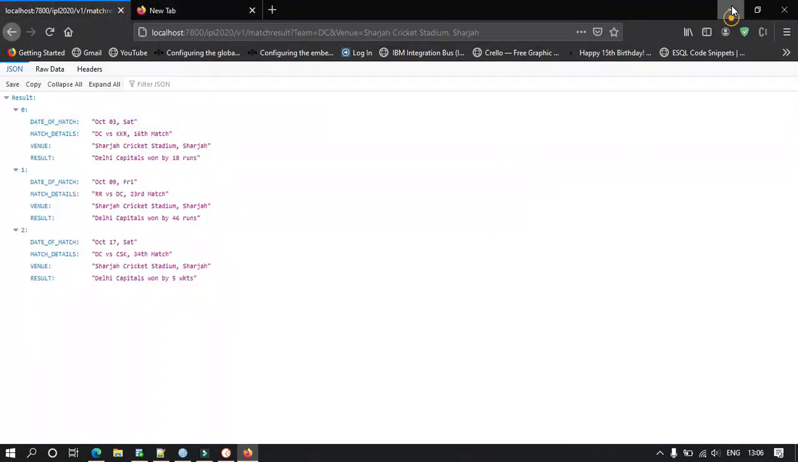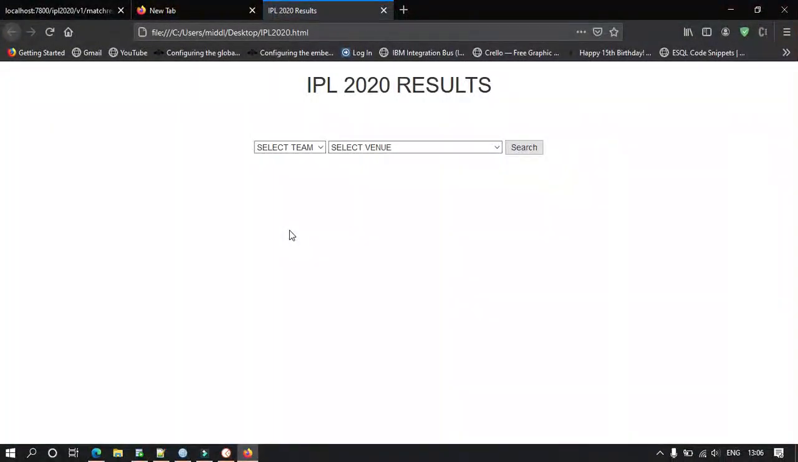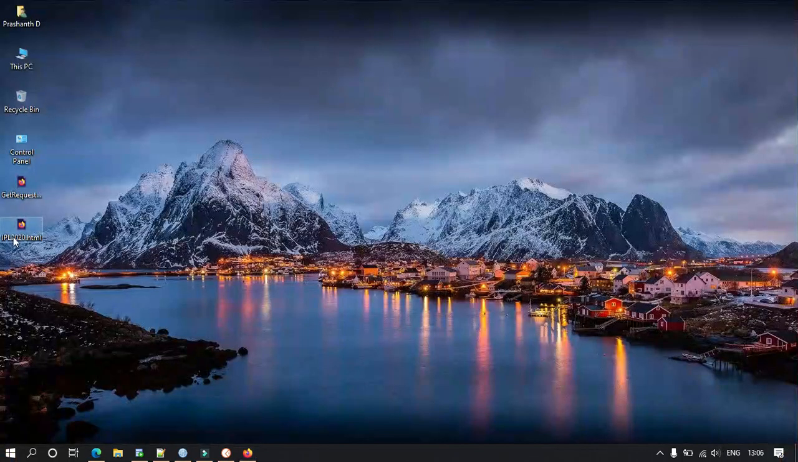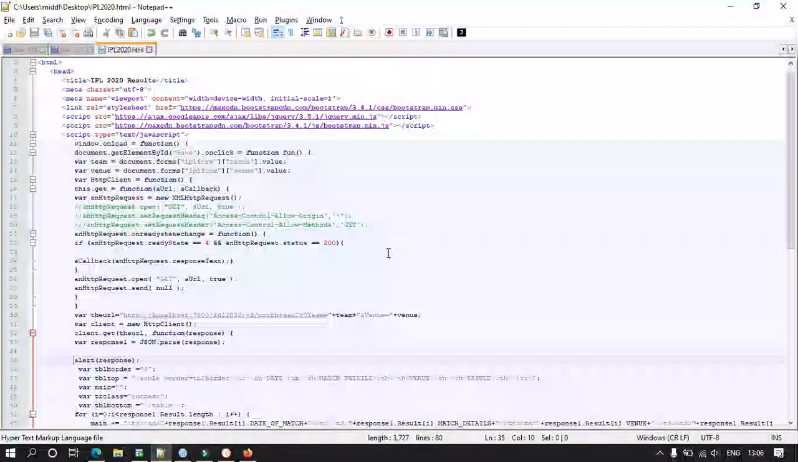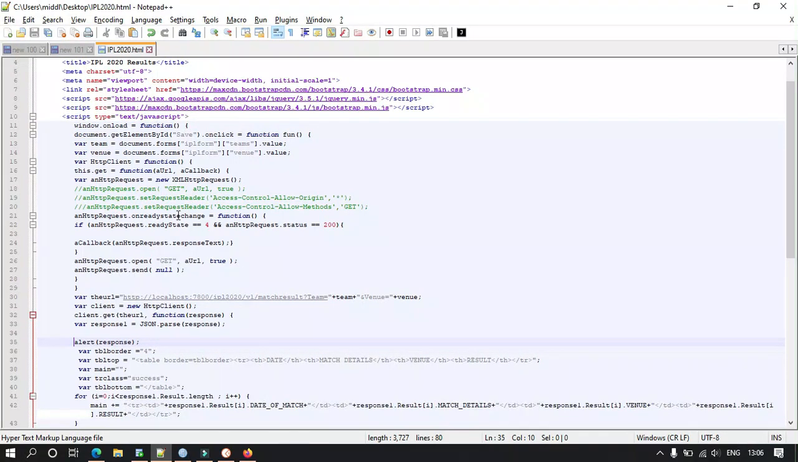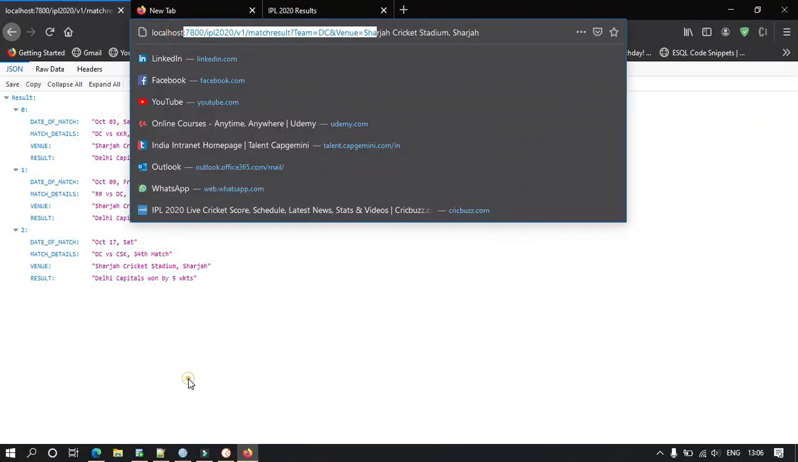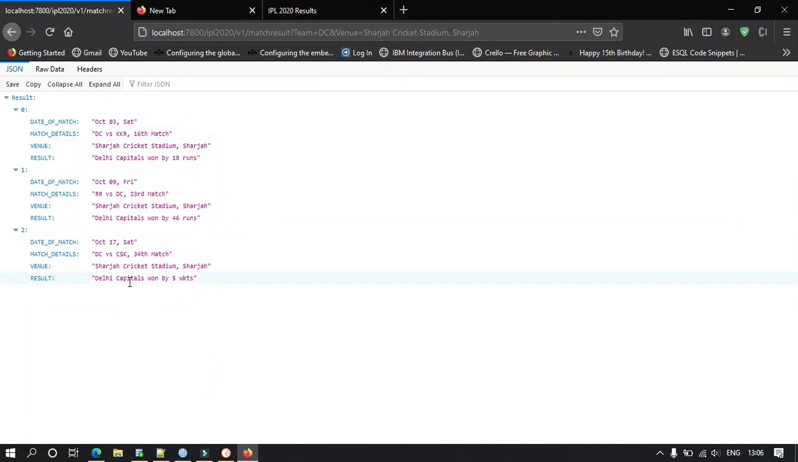So I have created a simple HTML page. Let me open it. If I open this simple HTML page in Notepad++, it has some jQuery code, some JavaScript code. This JavaScript is responsible for invoking this URL and displaying the result in tabular format, right?